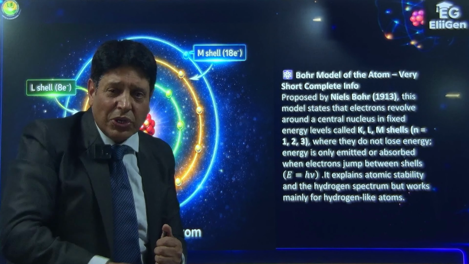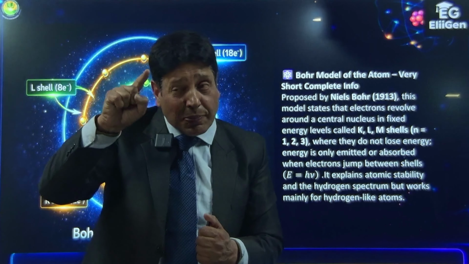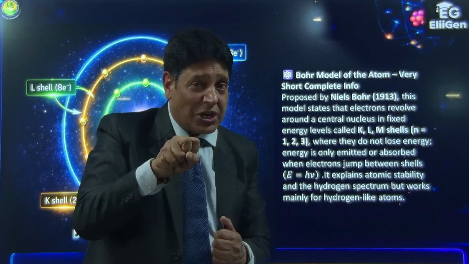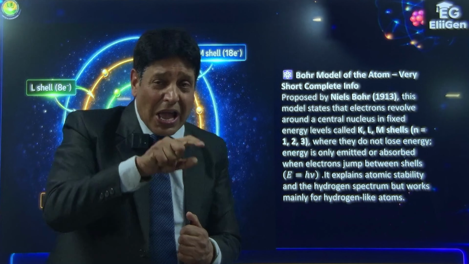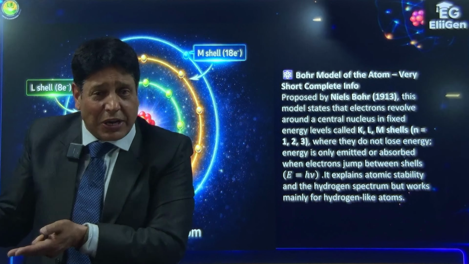As it comes down, it loses a fixed amount of energy. Energy cannot be lost in fractions because energy has quantum nature. Energy is made up of photons. As the electron revolves around the nucleus, continuous loss of energy cannot happen, because continuous loss of energy means loss of energy in fractions.